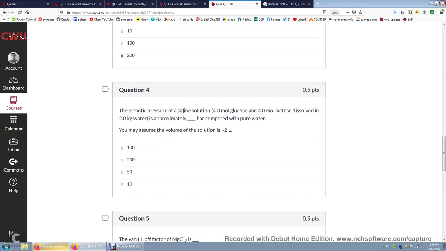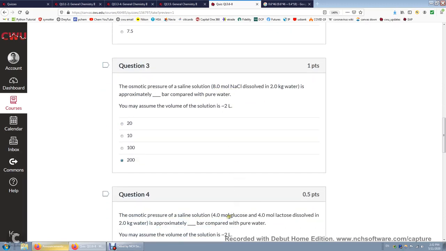The osmotic pressure of a saline solution. This time we use 4 moles of glucose and 4 moles of lactose. Compared to this question, we also have 8 moles of solute. But in this question, neither solute dissociates in water. So we're talking about just a total of 8 moles of solute dissolved in 2 liters of water. So it's just 4 molar. The concentration is only 50% of that in question 3.